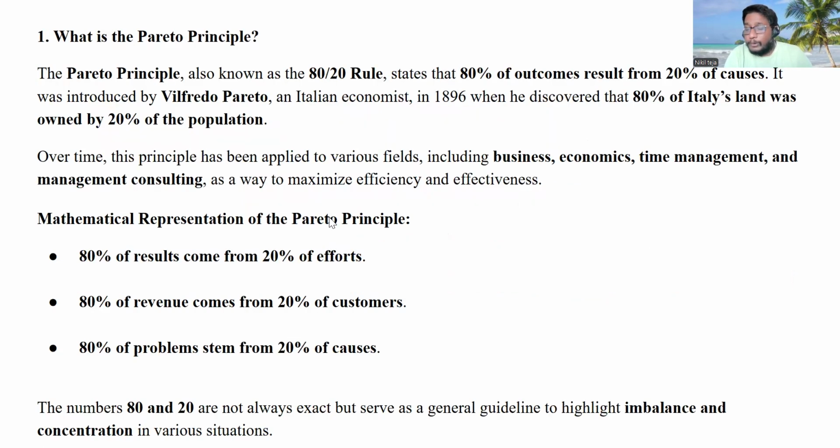So what is the Pareto principle? Pareto principle is also called the 80-20 rule. To say it simply, 20% of your efforts cause 80% of the results. For example, let's take cricket. Let's assume India is playing with Pakistan, right?